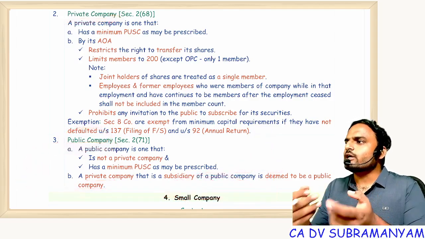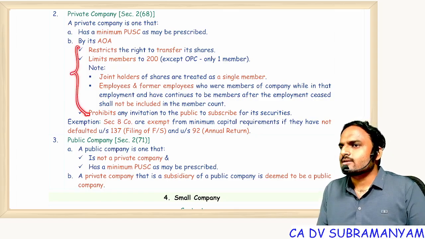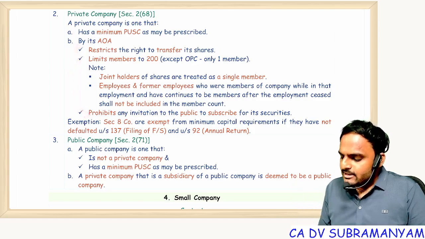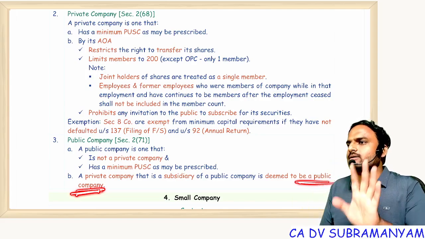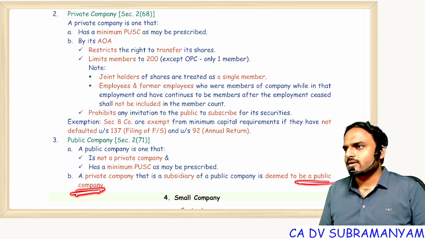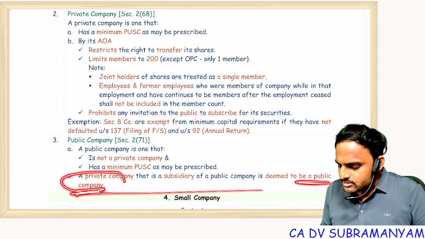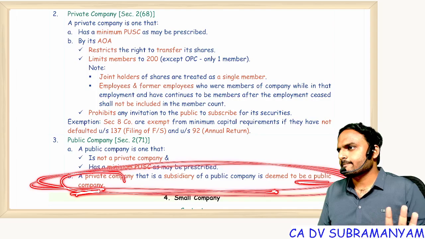Can I offer securities to the public? No. Why? Because your AOA contains these points. That means a deemed public company is such a company that it will have only the disadvantages of private and public. It will not have the advantages of private or the advantages of public. Getting my point? So the concept, the second point, is just to stop unlawful practices. Everyone.